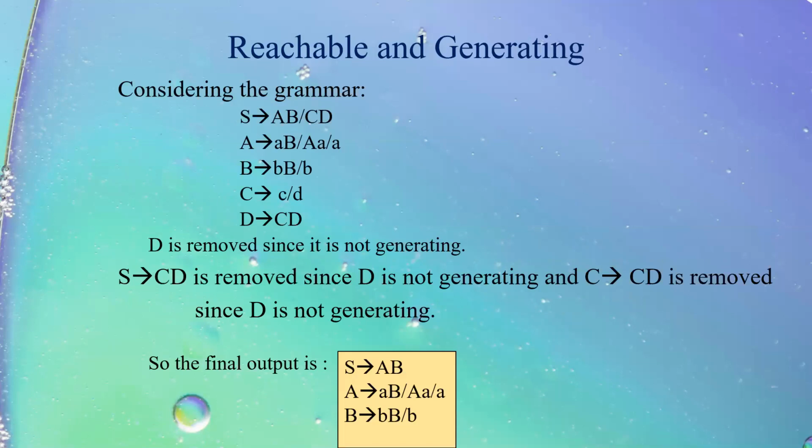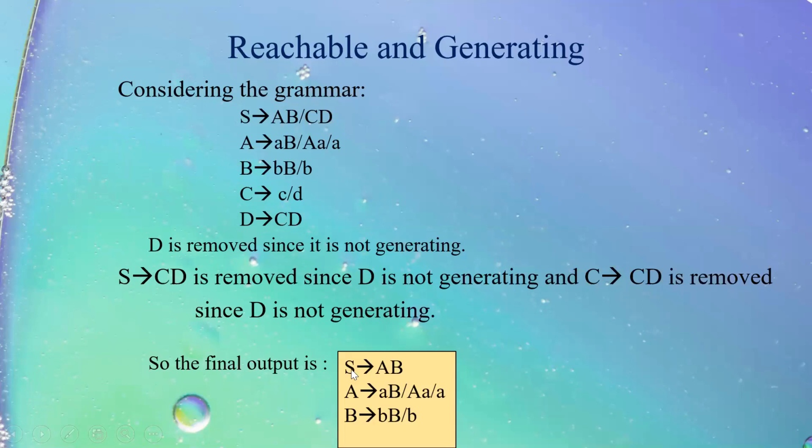Again an example of reachable and generating. Now consider this particular grammar. Here we have removed D since it was not generating. Now since D is not generating, all the productions which have D on left side or right side will automatically be removed. So S tends to CD is removed since D is not generating, and C tends to CD is removed since D is not generating.